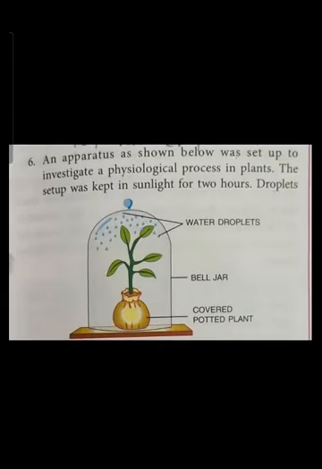Now sixth question. An apparatus as shown below was set up to investigate a physiological process in plants. The setup was kept in sunlight for 2 hours. Droplets of water were then seen inside the well jar. Answer the questions that follow. First, name the process being studied. Transpiration. B. Explain the process named above in A. You have to write the definition.